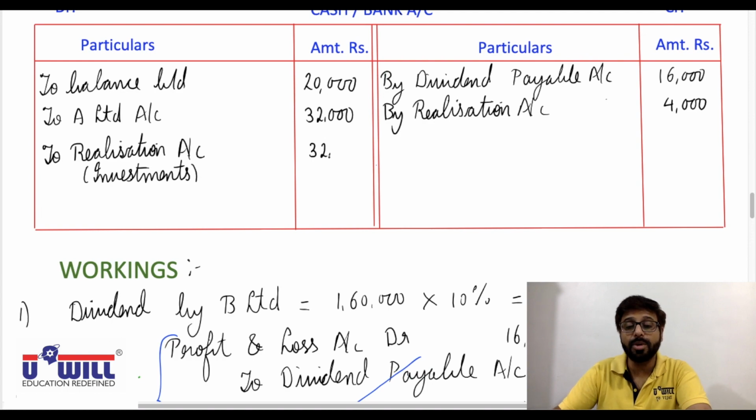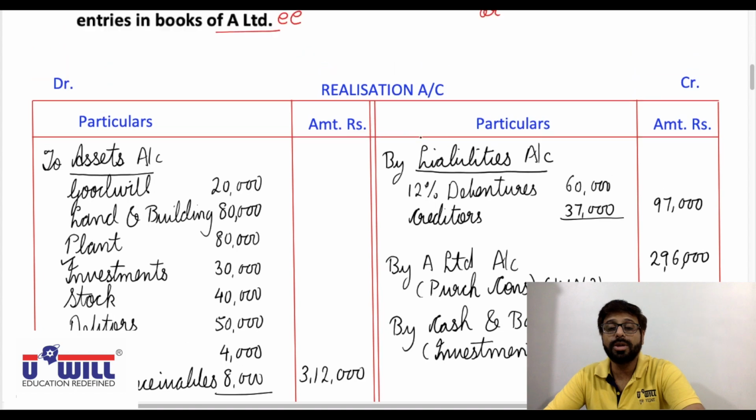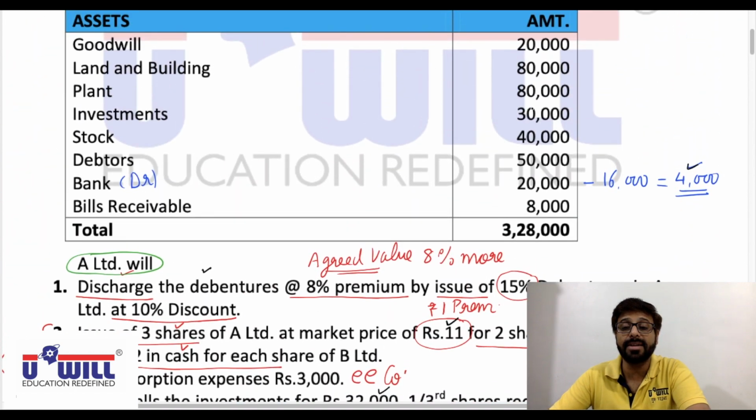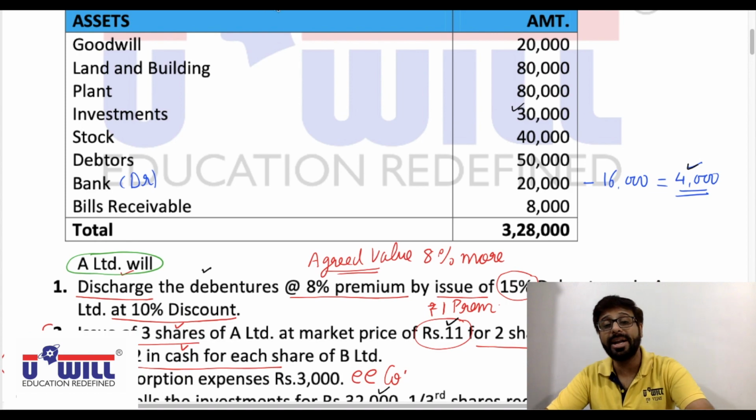And we discussed we don't record its profit or loss. You can see in balance sheet investments are 30,000 but sold for 32,000, means there is a profit of 2,000,